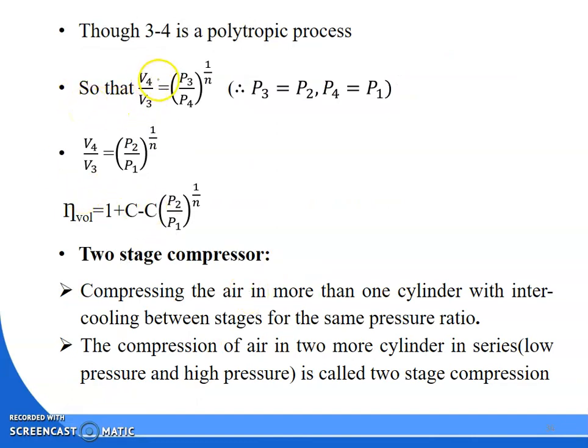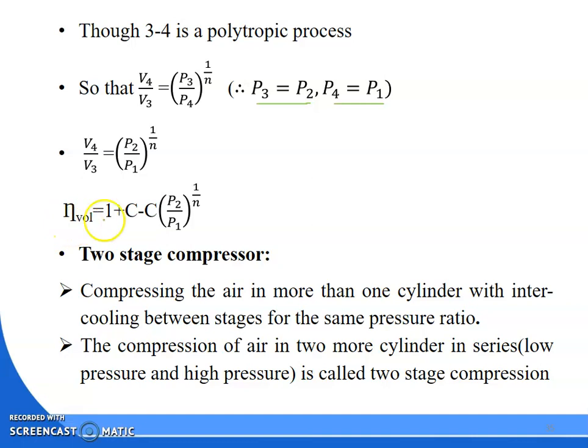So what is the relationship between volume and pressure? V4 by V3 is equal to P3 by P4 to the power 1 by n. Why? Because for the polytropic process, P4 V4 to the power n is equal to P3 V3 to the power n. From that we can calculate. So in place of V4 by V3, we can put P3 by P4 to the power 1 by n. We know that P3 is equal to P2, because 2 to 3 is constant pressure delivery and 4 to 1 is constant pressure suction. So in place of P3, I can put P2, and in place of P4, we can put P1.